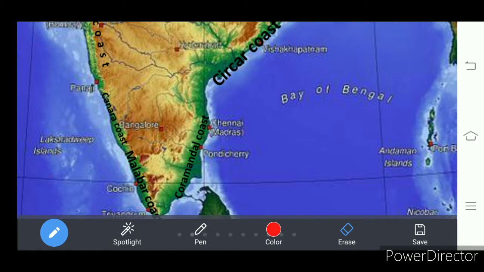In the eastern coastal plains, we find some lakes. Between Andhra Pradesh and Tamil Nadu, we find Pulicat Lake. Which lake? Pulicat Lake.